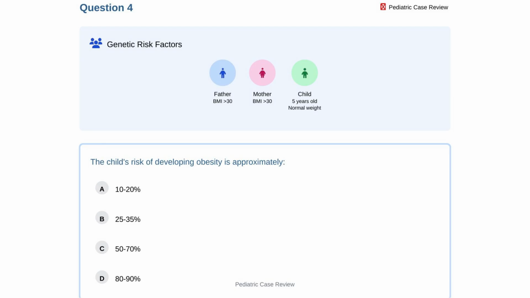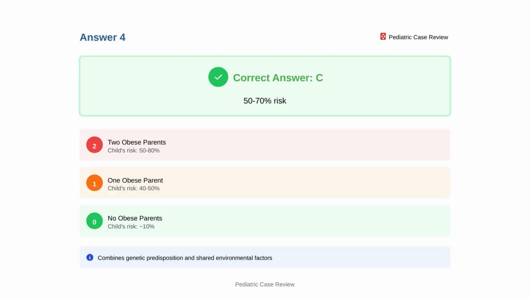Option A, 10 to 20%. Option B, 25 to 35%. Option C, 50 to 70%. Option D, 80 to 90%. The correct answer is C, 50 to 70% risk.